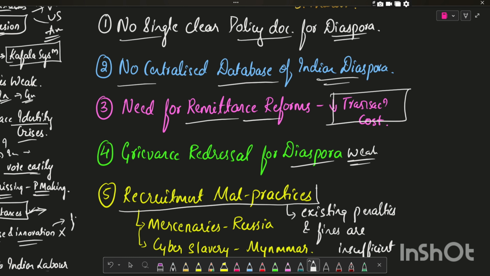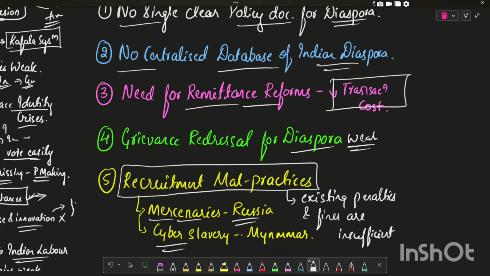And there are some recruitment malpractices. For example, Indians working as mercenaries in the Russia-Ukraine war, and also cyber slavery in Myanmar. The existing penalties and fines are insufficient to curb these malpractices.